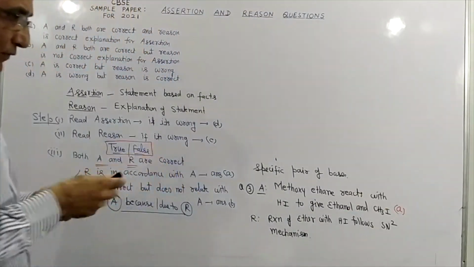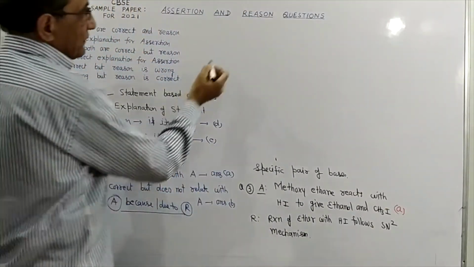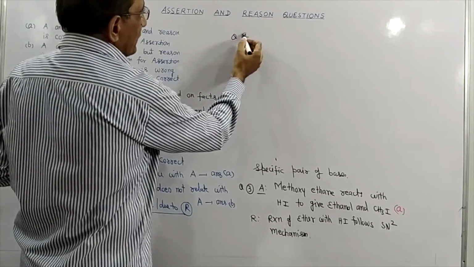Now question number 4. I will take question number 4.